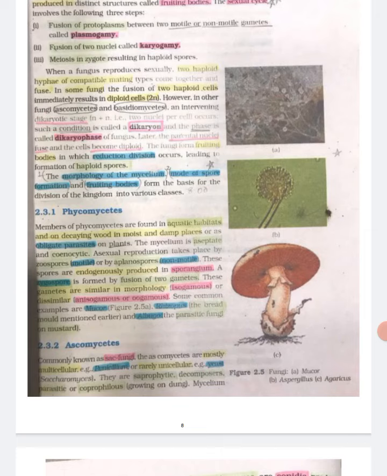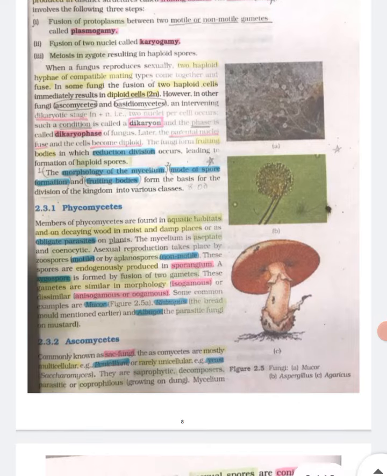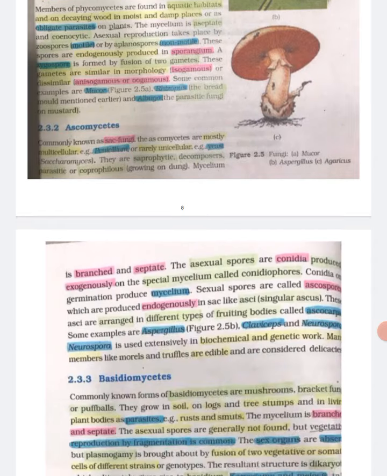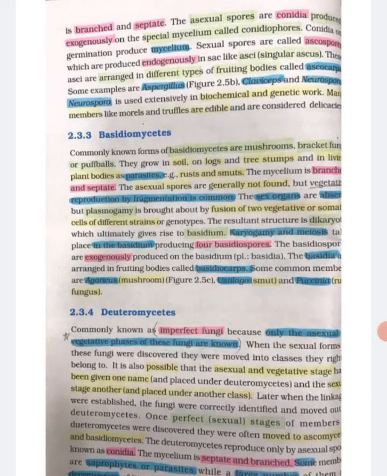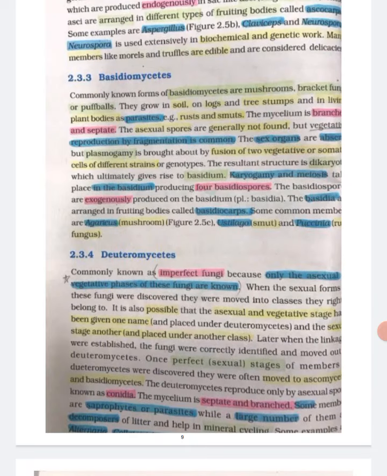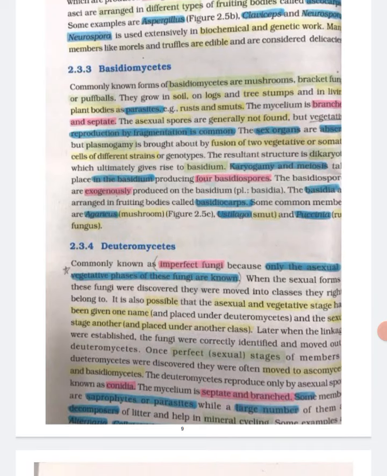2.3.2 Ascomycetes. Commonly known as sac fungi, the ascomycetes are mostly multicellular, example Penicillium, or rarely unicellular, example yeast, Saccharomyces. They are saprophytic decomposers, parasitic or coprophilous, growing on dung. Mycelium is branched and septate. The asexual spores are conidia produced exogenously on the special mycelium called conidiophores. Conidia on germination produce mycelium.